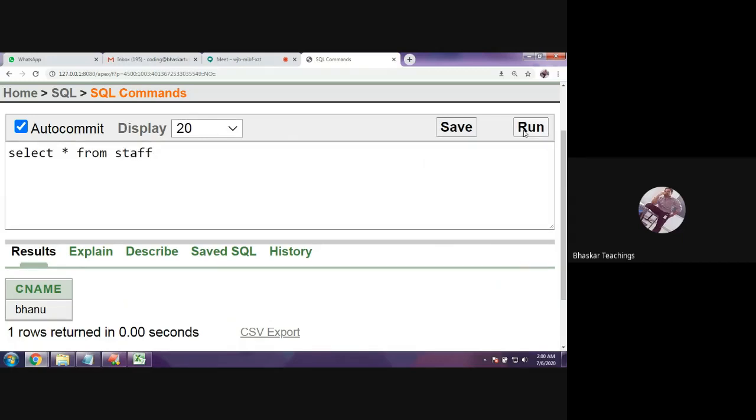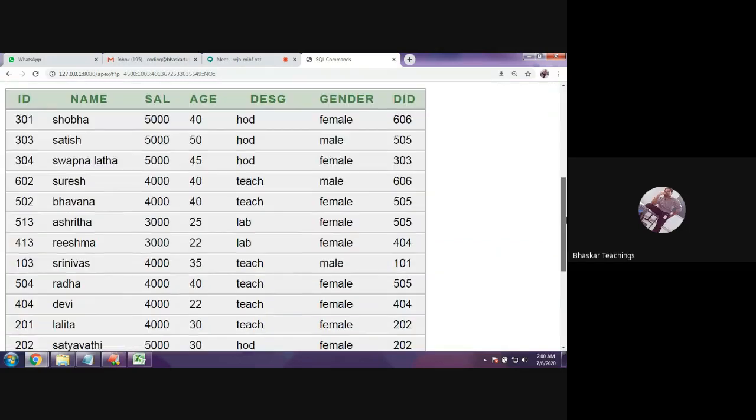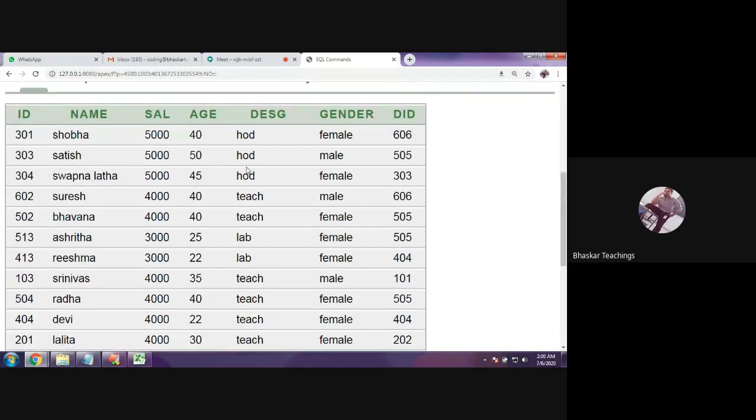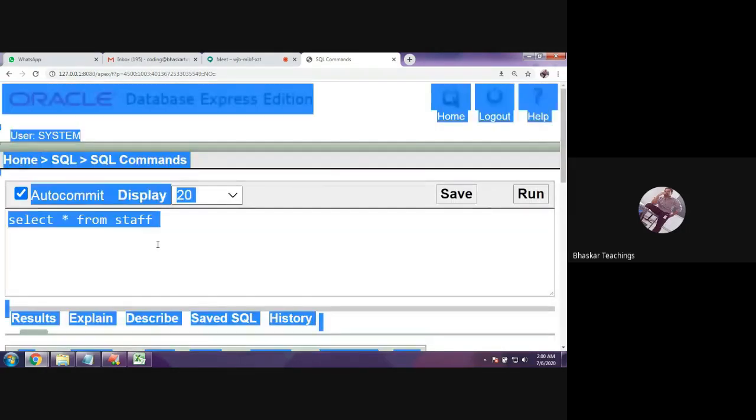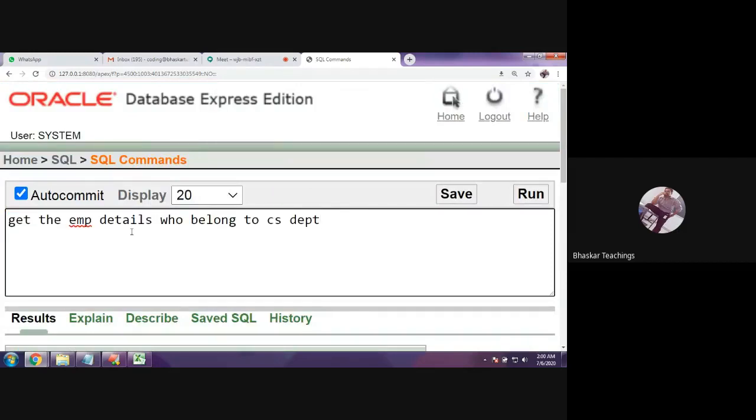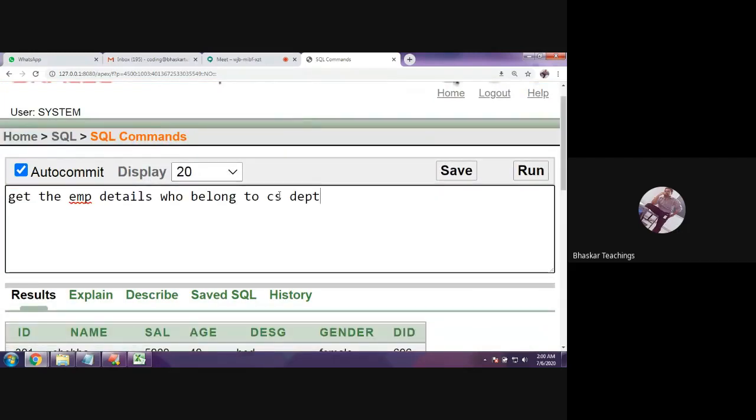I have a staff table where I have several employees' names, some college data with some departments. So these are the employees and these are the department IDs. So what is the question? I want to display the employee details who belong to CS department, that is computers department.